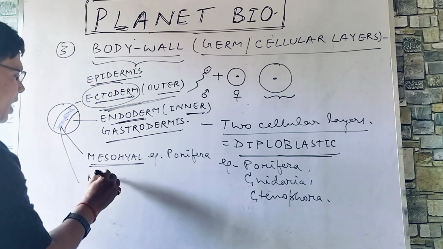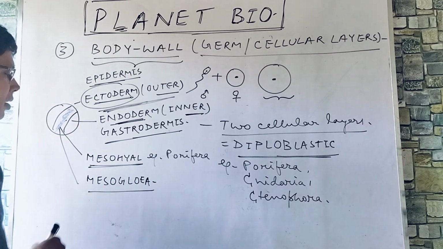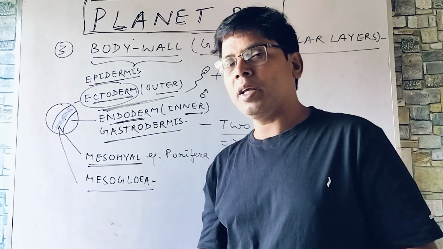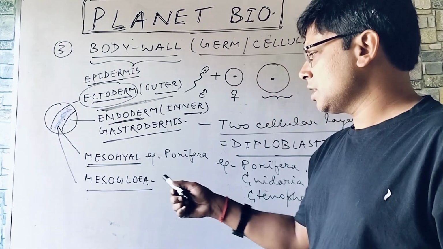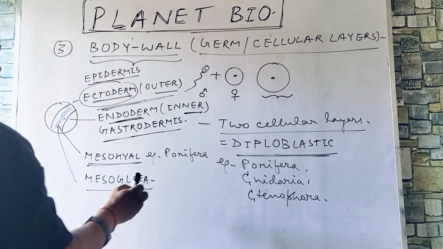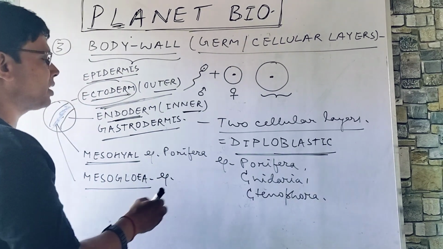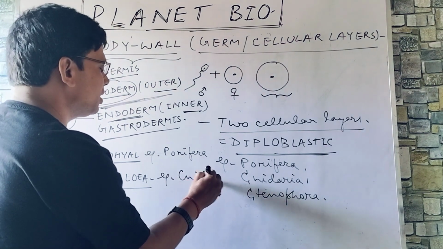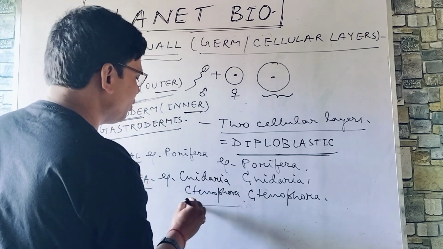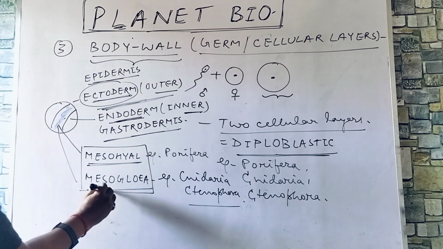But mesoglea, this mesoglea is also a middle non-cellular layer, but the difference is that it is mucilaginous. It has a sticky substance, and it is also non-cellular. Example, you can see Cnidaria and Ctenophora. Cnidaria, Coelenterata, Ctenophora, comb jellies.